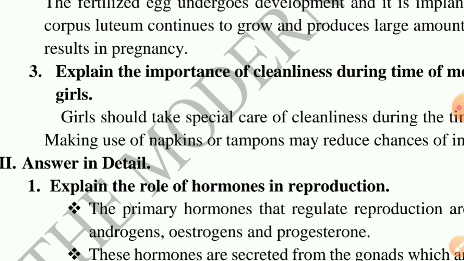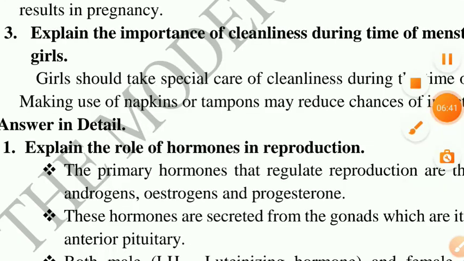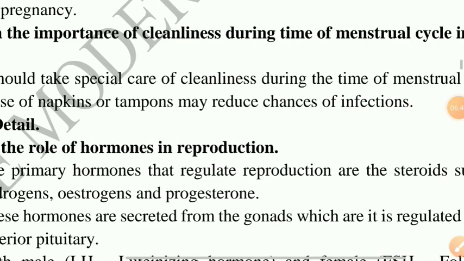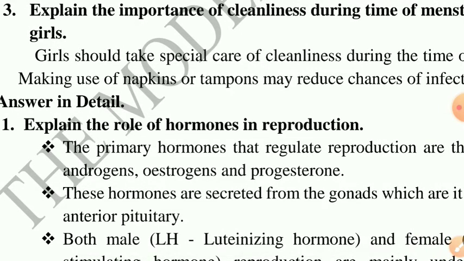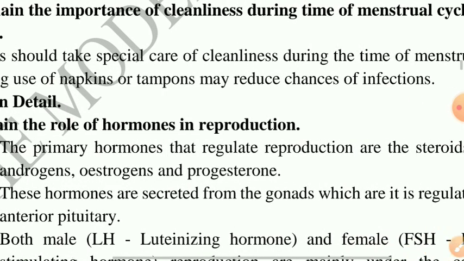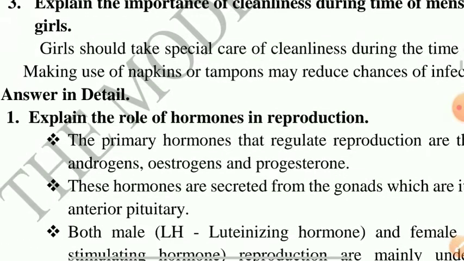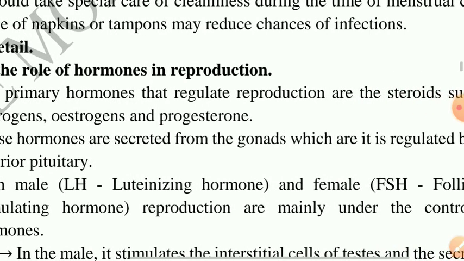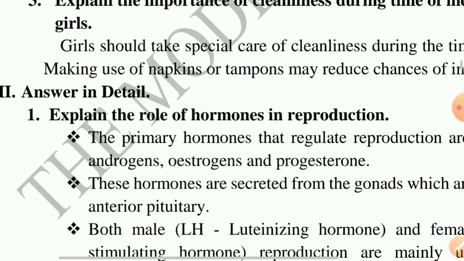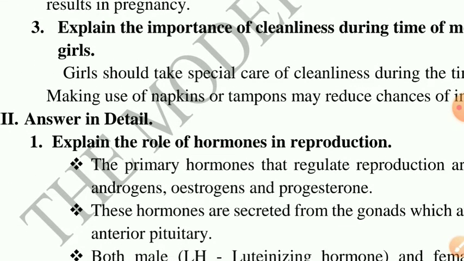Next, the third question. Explain the importance of cleanliness during the time of the menstrual cycle in girls. Girls should take special care of cleanliness during the menstrual cycle. Why? Making use of napkins or tampons may reduce chances of infection. Why is cleanliness important for girls during the menstrual cycle? We want to save ourselves from diseases.